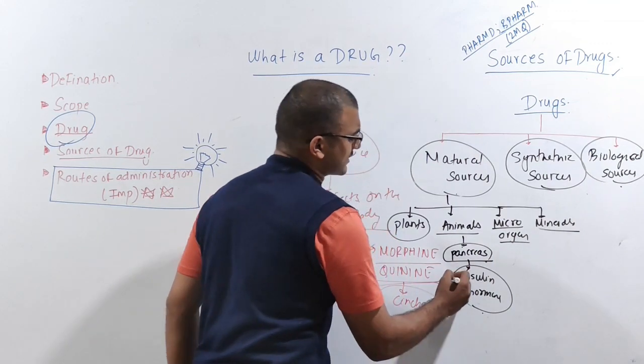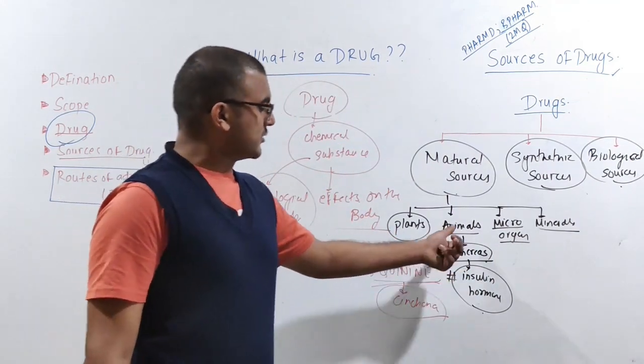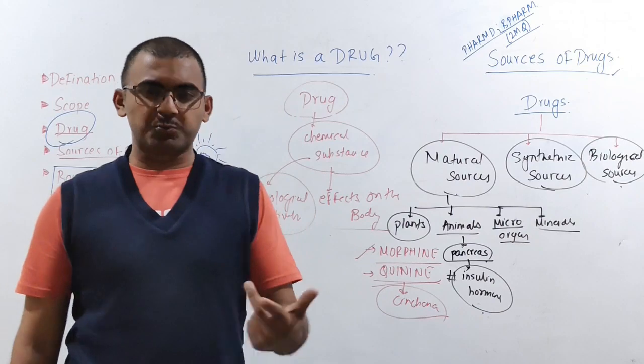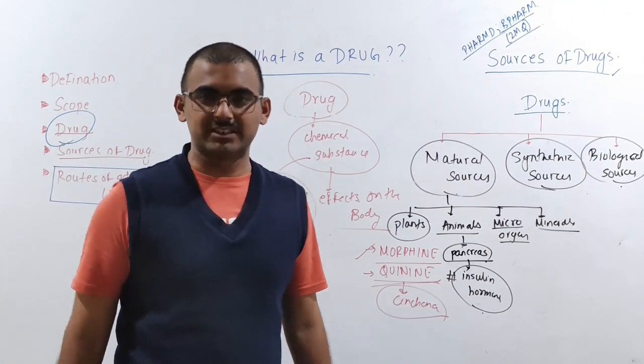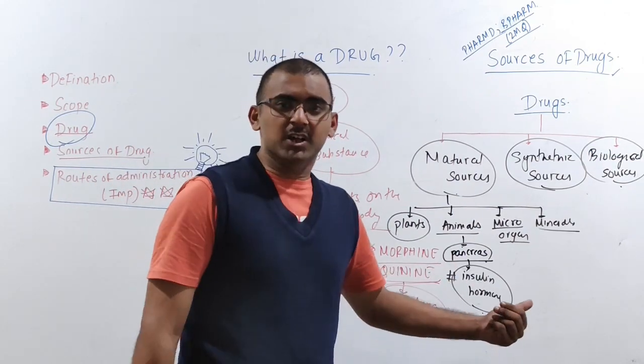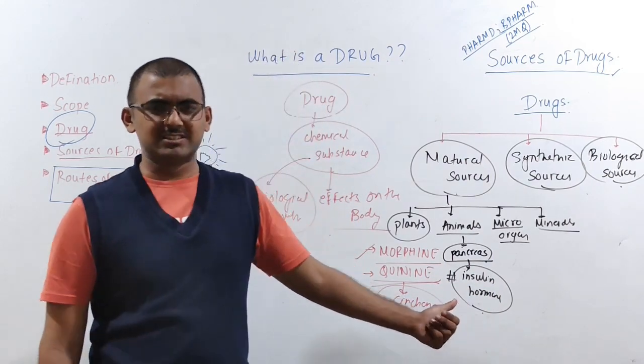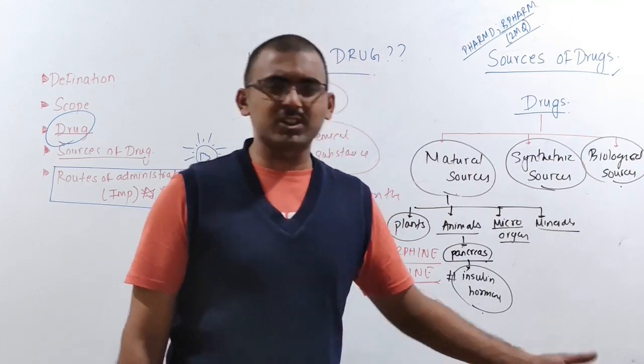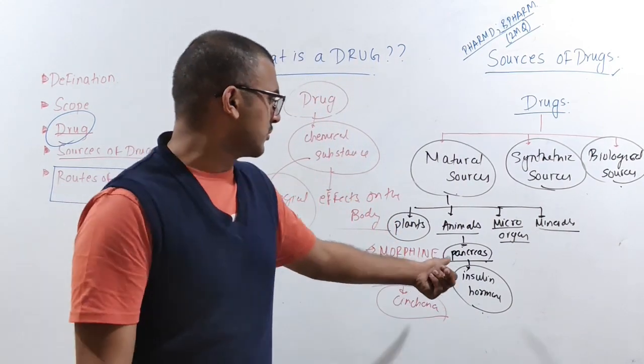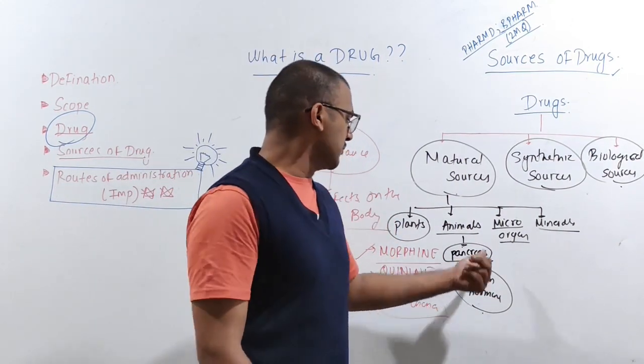But one more thing you have to understand, there are different terms. We use procaine, insulin, all these things which were derived from animals. But we don't usually use this, it's not an updated one. We don't use this nowadays. The books still write that from animals we get insulin.